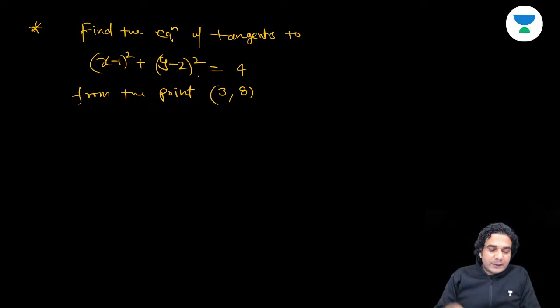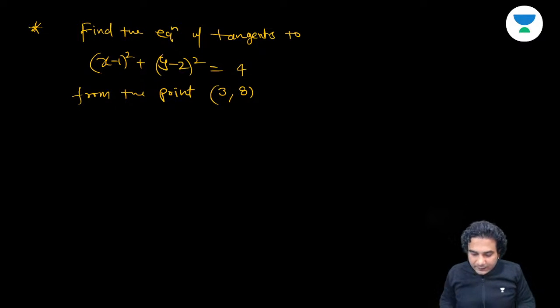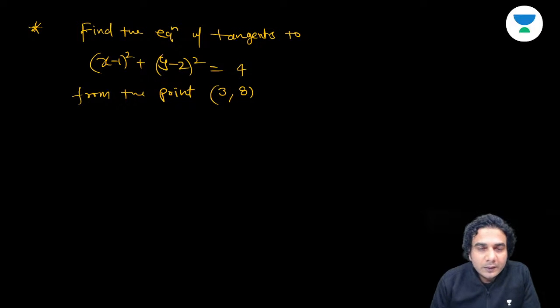I know this point is outside the circle. You can always check whether a point is outside the circle or on the circle. I'll tell you the conditions for whether a point is outside, inside, or on the circle.